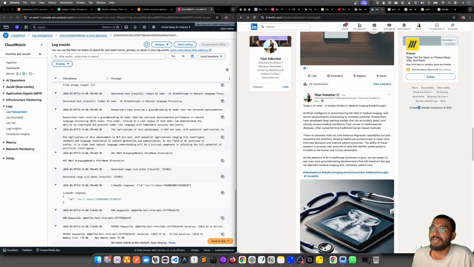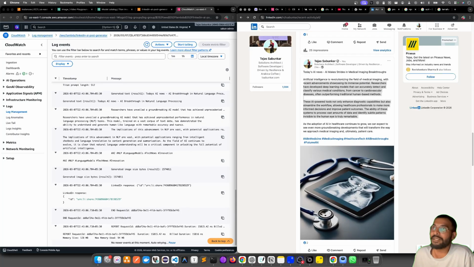Researchers have developed deep learning models that can accurately detect and classify various medical conditions. So overall, it gives a tone of medical imaging, and so on and so forth. You see, there is a stethoscope as well as an X-ray sort of image that was generated based on this text. So that's what I really wanted, and it looks good.